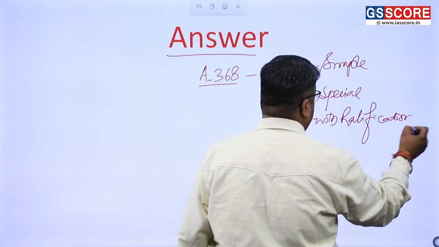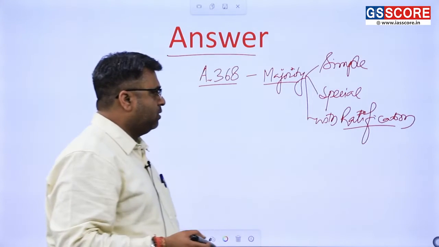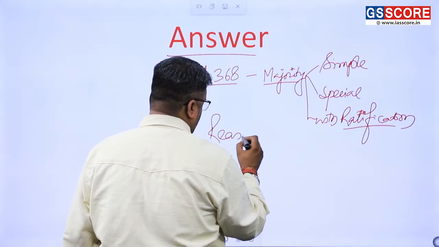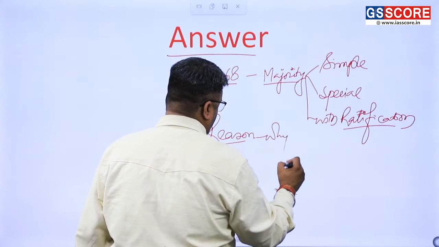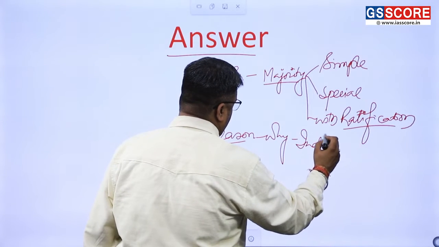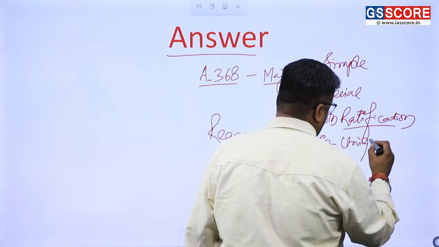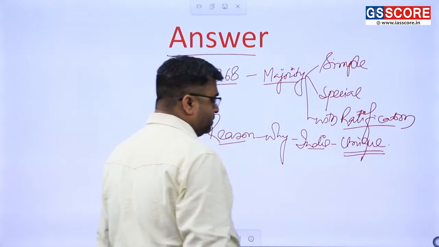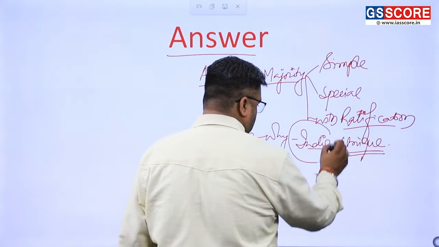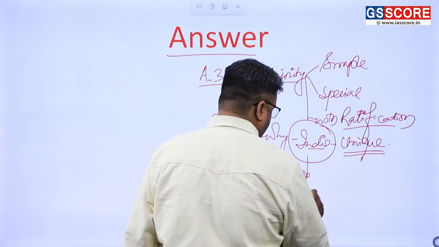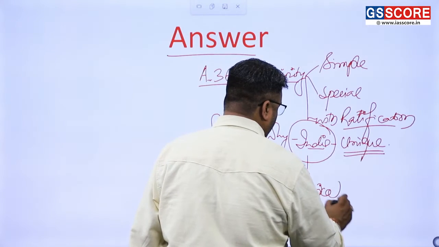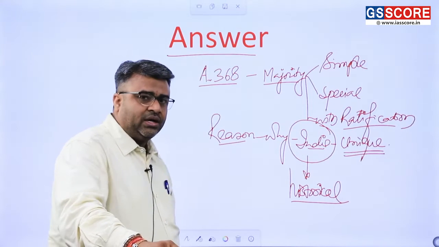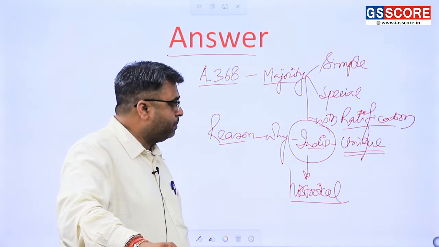If possible, try to give an example as well. Okay. And mention the reason why India has this unique kind of amendment process, because the historical factors of India are altogether different from the historical factors of America or Britain. So this comparative study with such countries doesn't make sense.